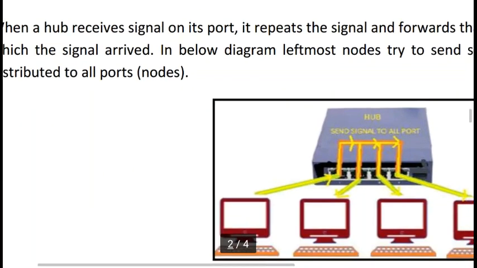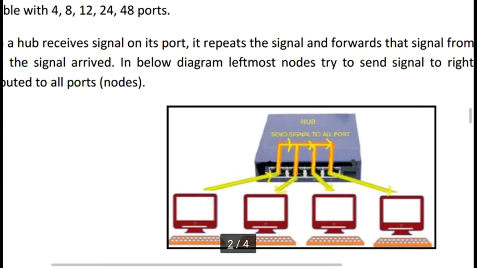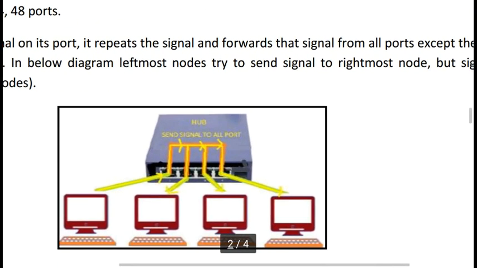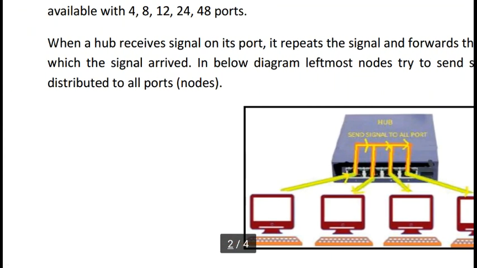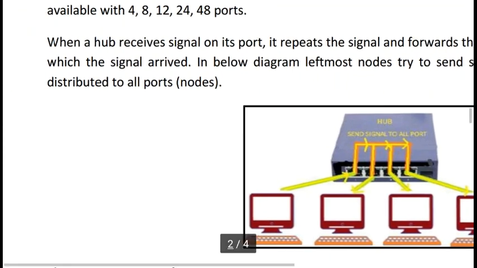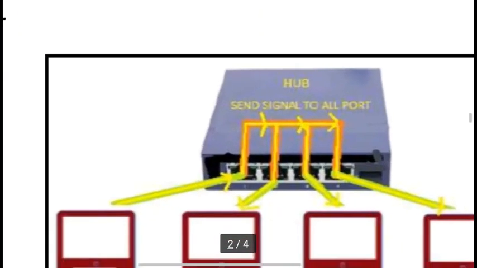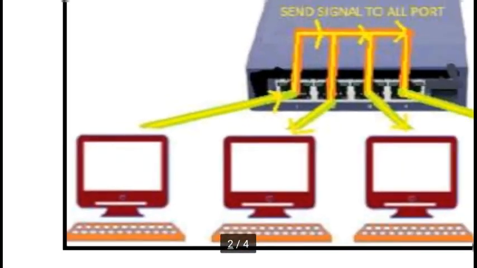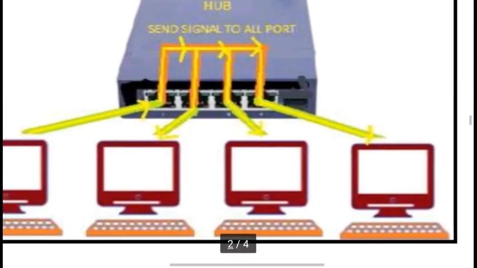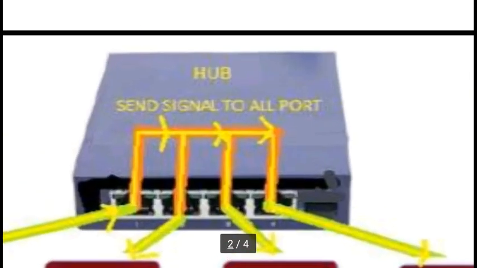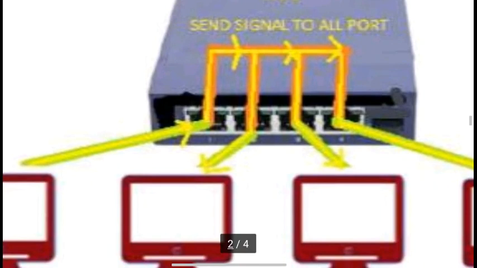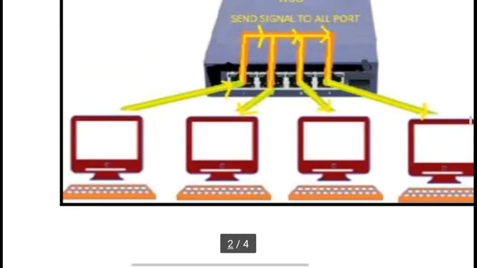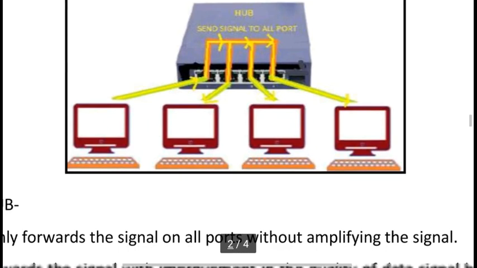In the diagram below, the leftmost node tries to send a signal to the rightmost node, but the signal is distributed to all port nodes. So you can see this is the leftmost node, this is the rightmost node, and this is the hub, sending the signal to all ports. You can see the arrow direction. In this style, a hub works to send and receive data to several computers.